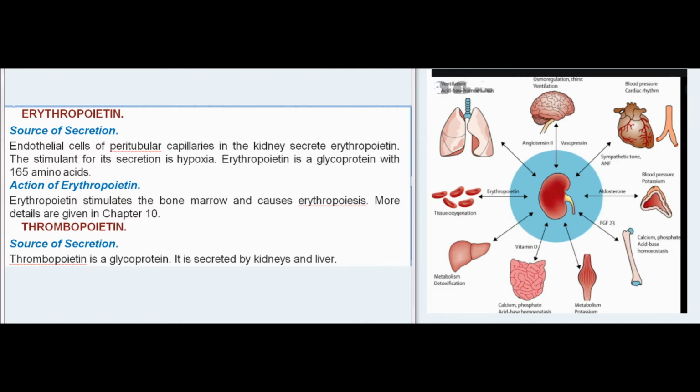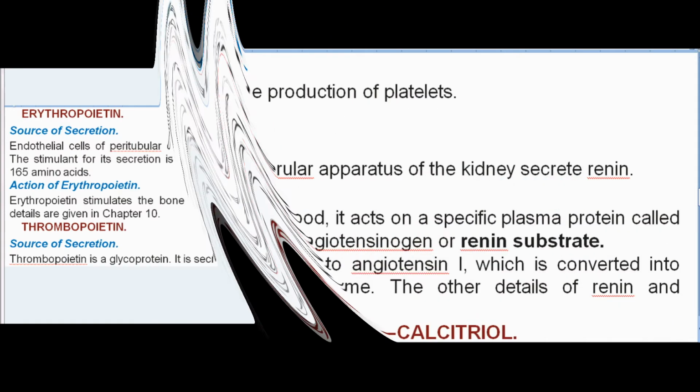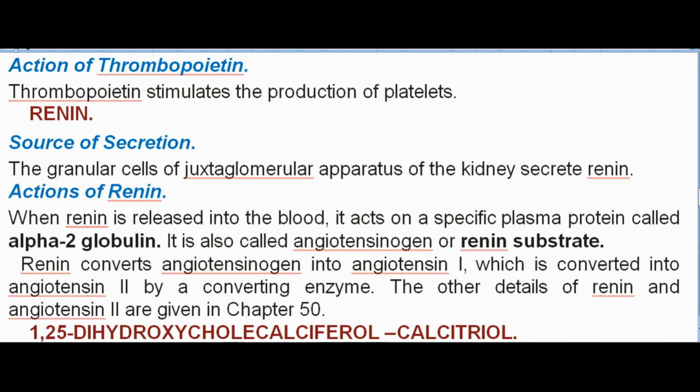Renin. Source of secretion. The granular cells of the juxtaglomerular apparatus of the kidney secrete renin. Actions of renin. When renin is released into the blood, it acts on a specific plasma protein called alpha-2 globulin. It is also called angiotensinogen or renin substrate. Renin converts angiotensinogen into angiotensin I, which is converted into angiotensin II by a converting enzyme. The other details of renin and angiotensin II are given in Chapter 50.